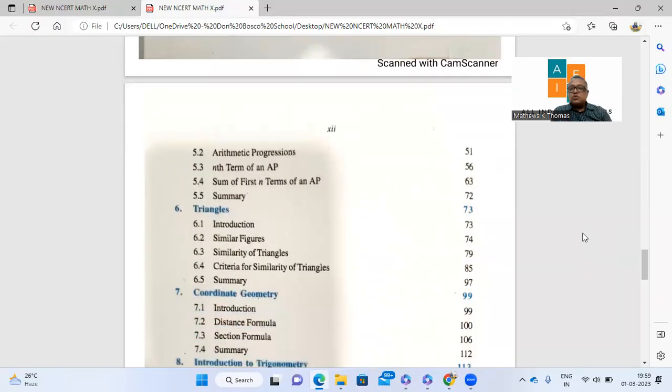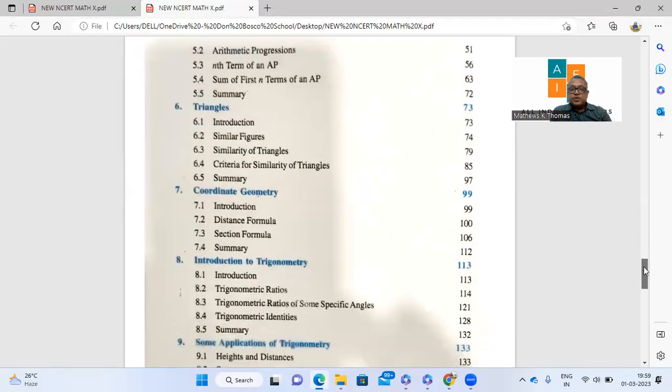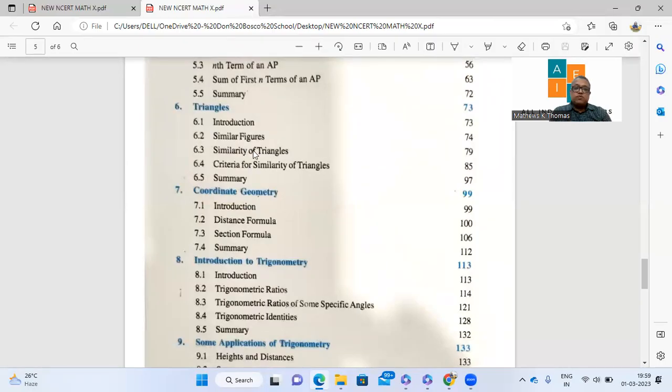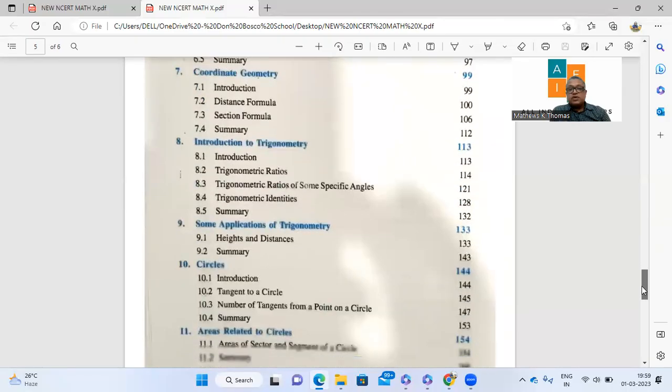Triangles, 50% is deleted. That used to be one of the tough chapters in class 10. But here we find that only similarity of triangles and the criteria of similarity are mentioned, which means that the second part of the chapter, based on area of similar triangles, the ratio of areas of similar triangles theorem and the questions based on that, is gone. Similarly, Pythagoras theorem and the converse of Pythagoras theorem are totally missing from triangles. So about 50% reduction here. In coordinate geometry, we find distance formula and section formula, but we don't find the area of triangle. So that part is deleted.